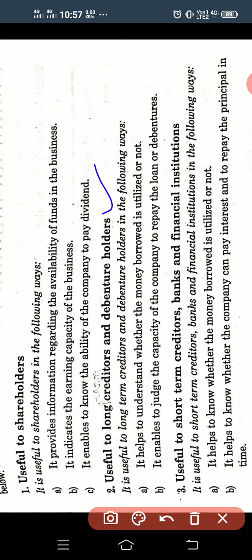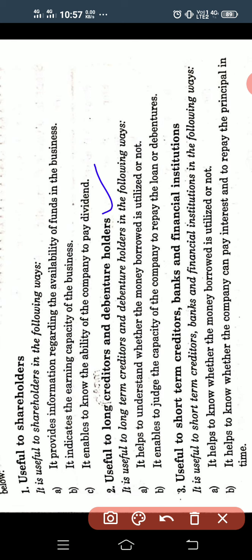And it enables them to judge the capacity of the company to repay the loan or debenture. So it enables the long-term creditors to know whether the company has the capacity to repay the loan, whatever money they have given to the business. So it helps the long-term creditors and debenture holders to know that.